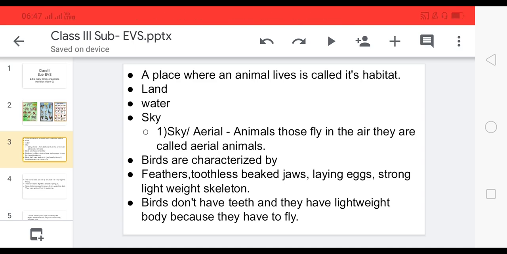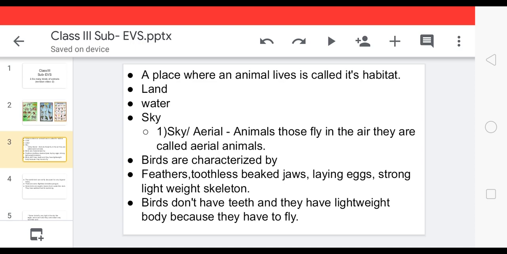Now, how can we characterize birds? They have feathers, toothless beak, jaws. As you can see, birds' bodies are covered with feathers, which keep them warm, and they don't have teeth. You can observe they have a beak to eat their food, but they don't have teeth. Birds lay eggs to reproduce. And a strong, lightweight skeleton.